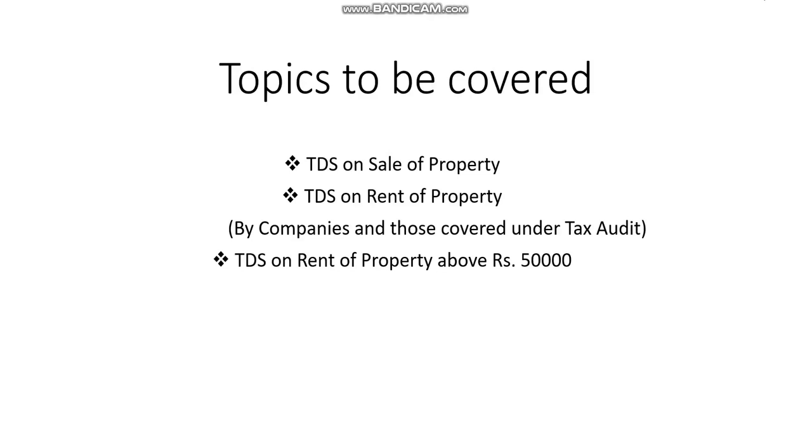Okay, let us first see the points involved in TDS on property. First is TDS on sale of property. The next one is TDS on rent of property. This is to be done by companies and all those individuals and HUFs which are covered under tax audit. Third one is TDS on rent of property above 50,000. So now let us see the different points separately.